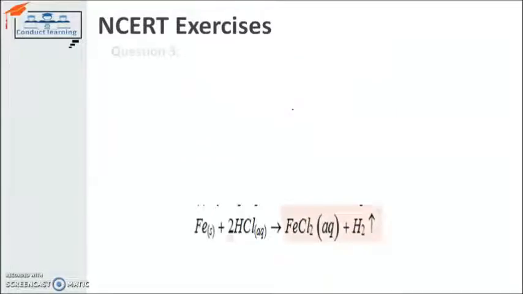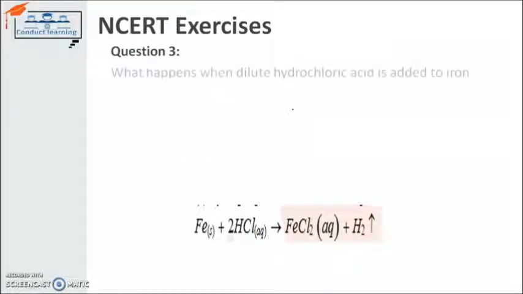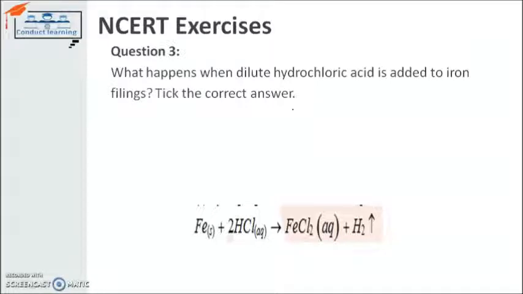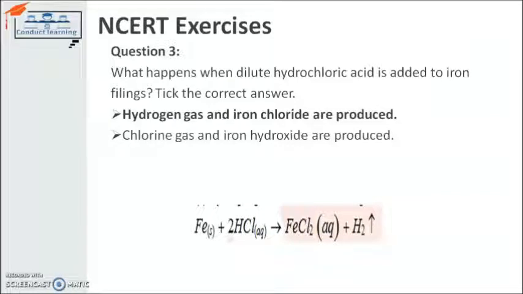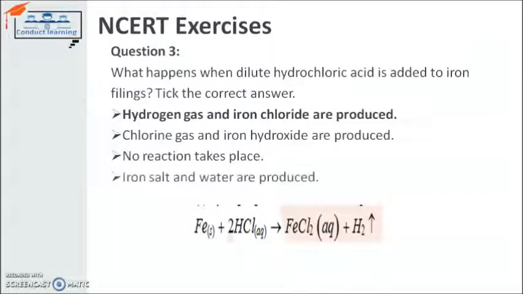Question 3. What happens when dilute hydrochloric acid is added to iron filings? Tick the correct answer. Hydrogen gas and iron chloride are produced. Chlorine gas and iron dioxide are produced. So the answer is already there in the form of an equation. What happens when dilute hydrochloric acid, HCl, is added to iron filings? Iron filings, meant to say iron.